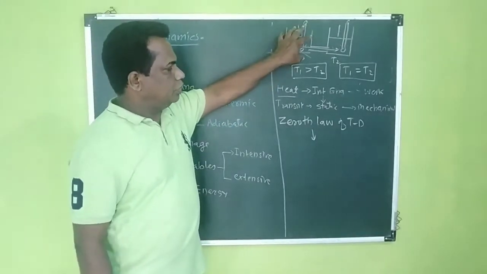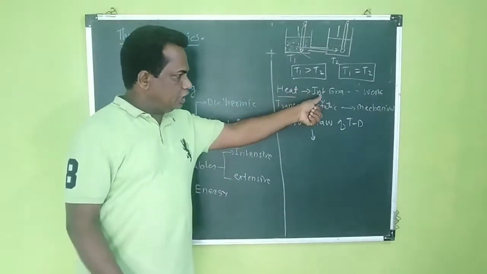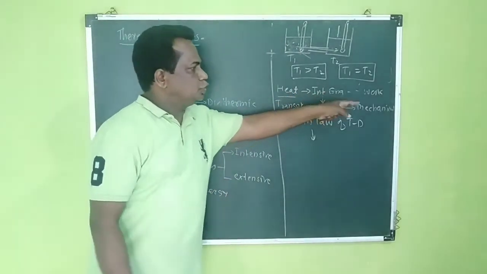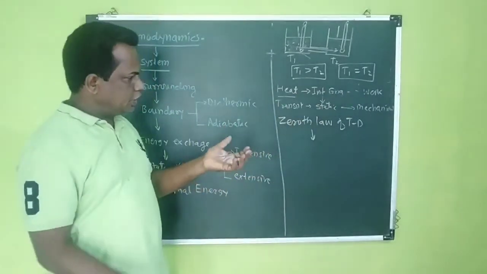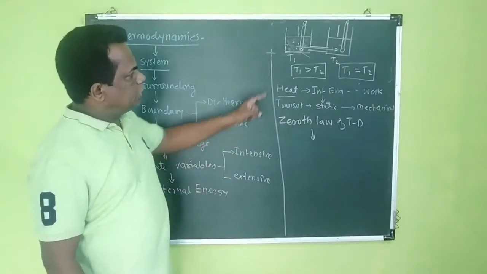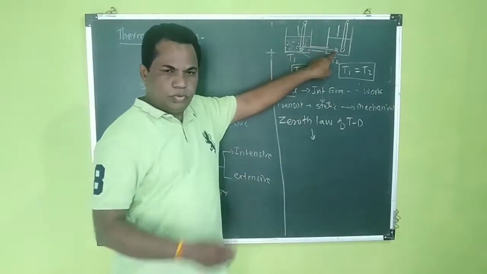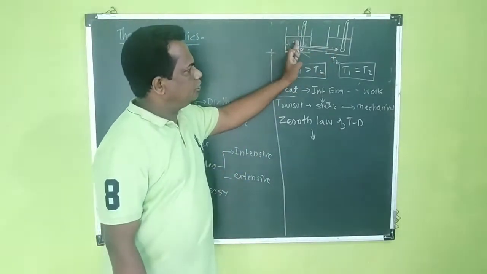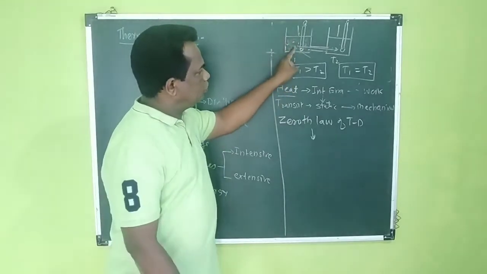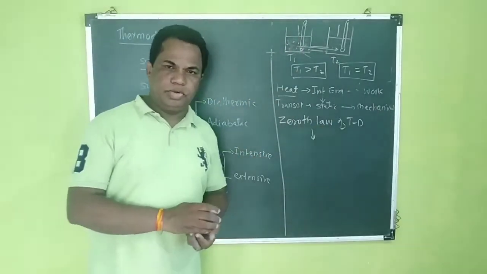If the temperature of a certain material is higher, then its heat energy is higher, its internal energy is higher, and it is capable of doing work because it has energy. If we join it to another system at lower temperature, lower energy, lower heat, then naturally heat flows from higher to lower. That gives rise to the zeroth law of thermodynamics.